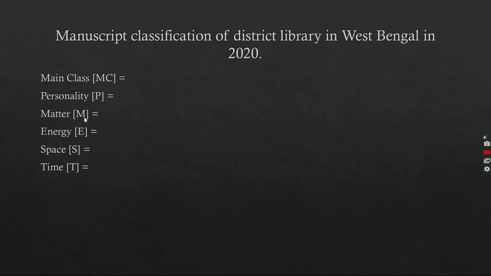Now matter means the material. Here manuscript, books, journal, in the case of library science, will be the matter category. Here manuscript will be in matter. After that, personality. We have taken manuscript, classification, West Bengal, and 2020. The rest is district library. District library will be the personality facet, because district library is very close to library science. That's why it will be in the category of personality facet.